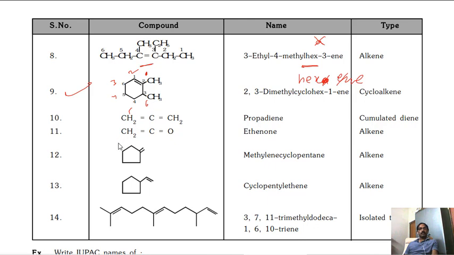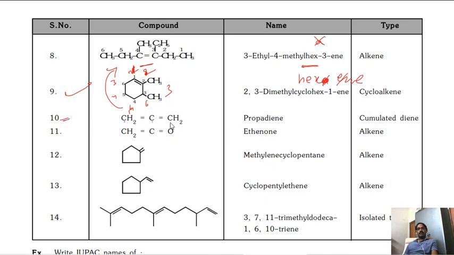Sixth position methyl is there. Okay. So this is wrong. So that's why you start numbering from here, then go through this 1, 2, then 3, 4, 5. Means clockwise. Clockwise you can move here. It is clockwise, anti-clockwise is not important. The total sum of the substituents should be lowest. Okay. Lowest locant rule. The sum of lowest locant rule. Okay. Next.